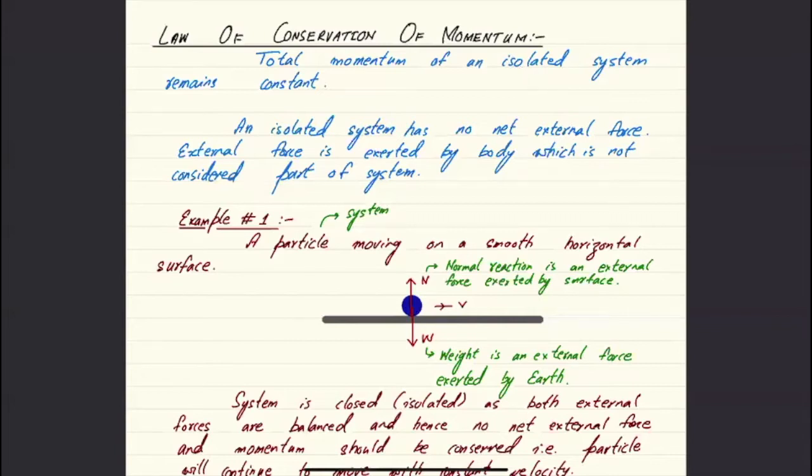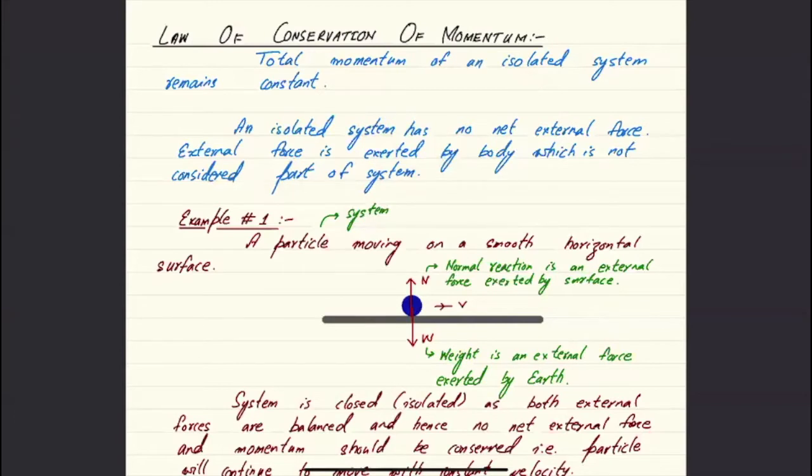So the first thing is that the total momentum of an isolated system remains constant. An isolated system is the one which has no net external force. Then what is meant by external force? External force is the force applied by a body which is not considered part of the system. So when you apply the law of conservation of momentum, you could apply it to one particle or two particles or three particles. They would be considered the system. An isolated system is the one that has no net external force.